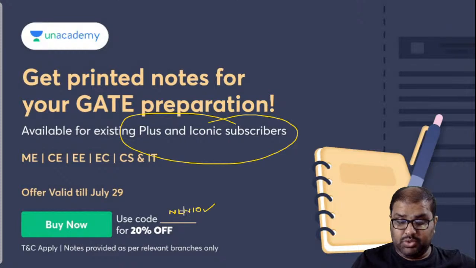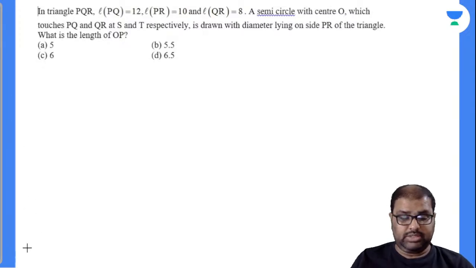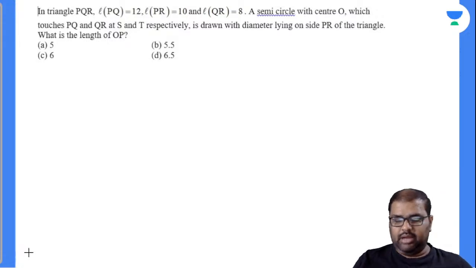Trust me, these are the best notes prepared by the educators, right? It has gone through rigorous checks, right? So let's start the question there. I'll solve this question. For the next question, I'll be giving you 2 minutes. Let's see how many can solve that question, right? Keep your pen on the paper.